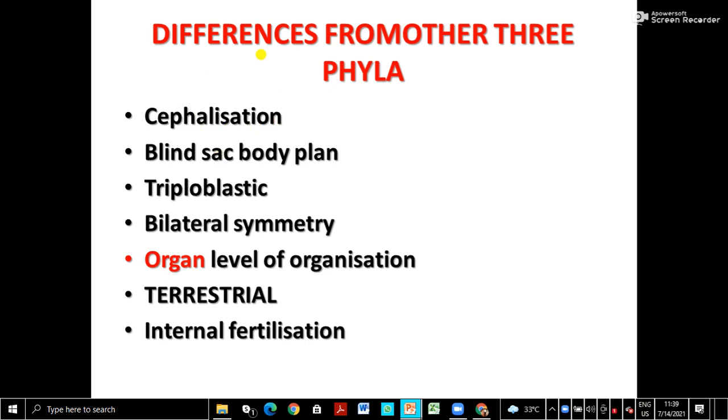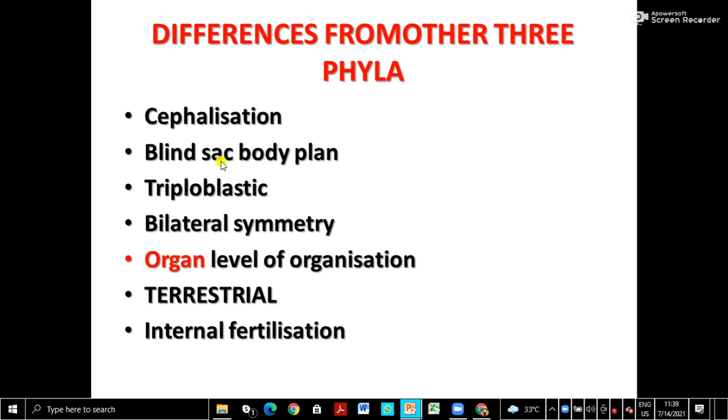Then blind sac body plan. Blind sac body plan means the intake of food as well as the elimination of waste materials take place through one opening only, a single opening. There is no anus; through the mouth only, both will happen. So they have a blind sac body plan, meaning there is only one opening for the digestive canal.